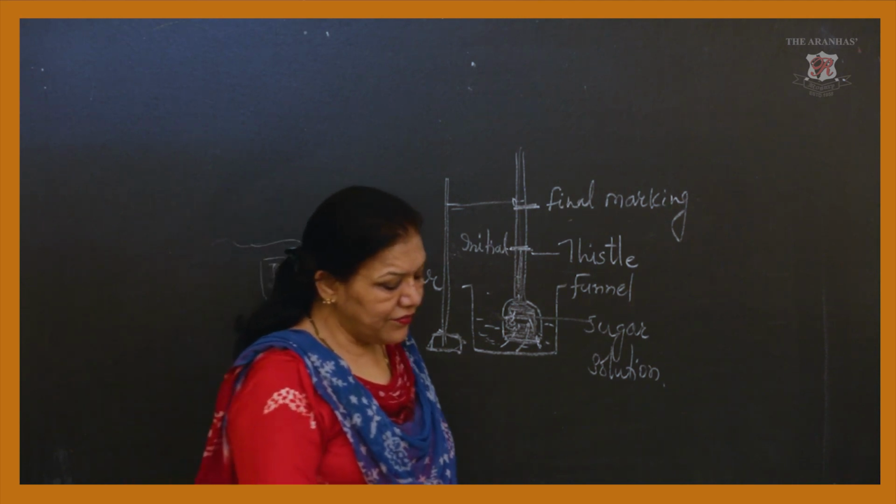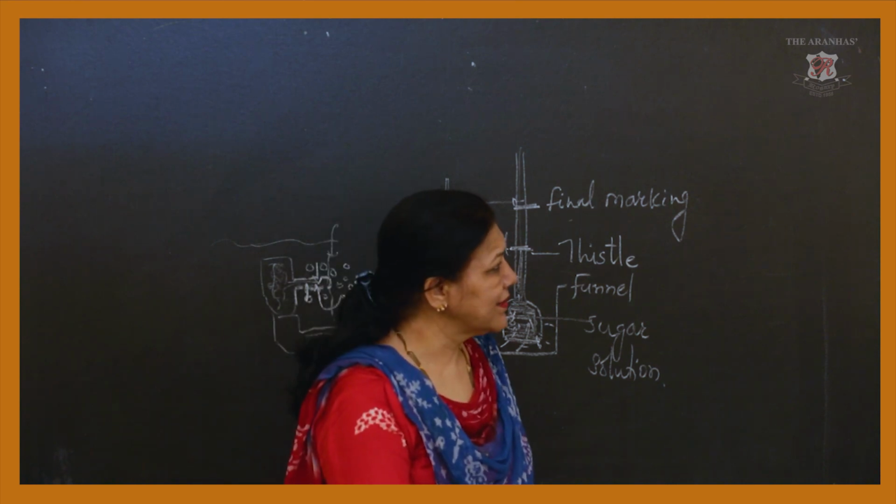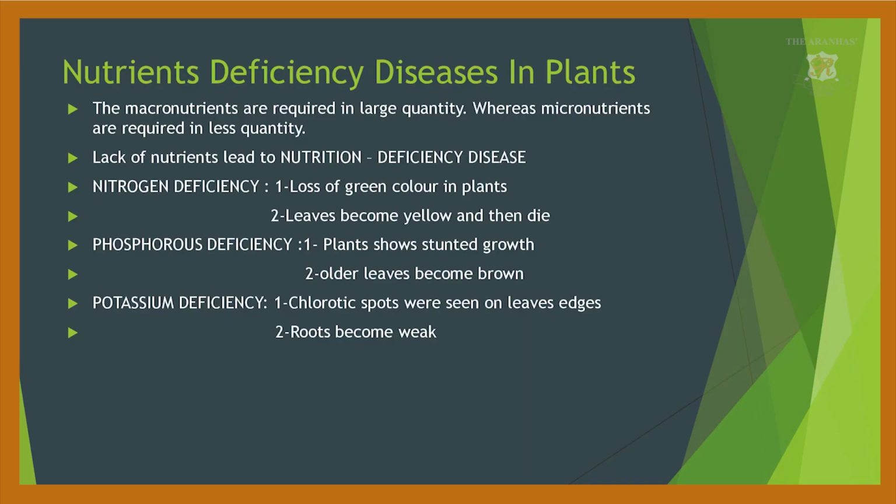Just look at this slide: nutrient deficiency diseases in plants. Like we also have diseases like beriberi, rickets and many more when we lack a particular nutrient. Fine.